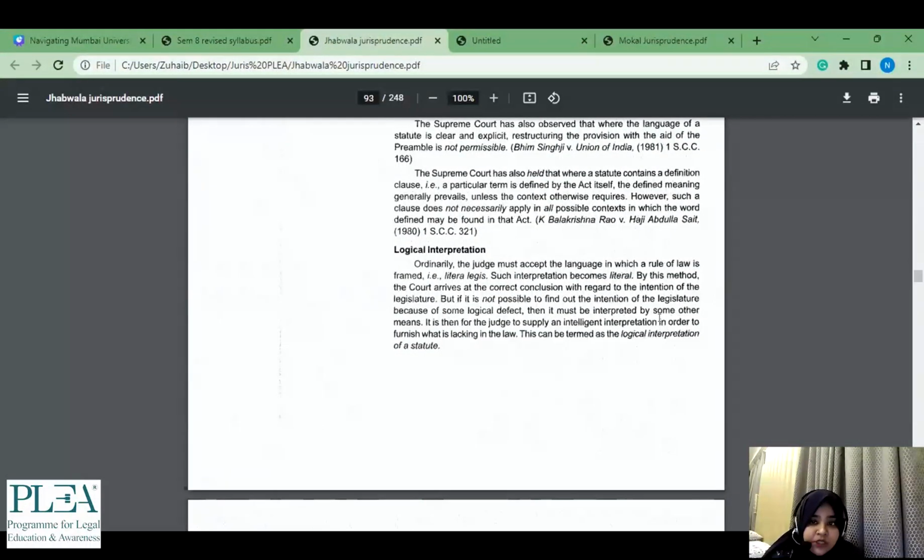Now logical interpretation. So again, see यहाँ पे एक और word आ गया, litera legis. Now what does this mean? Such interpretation becomes literal. इतना ही उसका meaning है. ये तो चलो ये तो word देखकर भी समझ में आ जाता है. It means literal legislation or literal interpretation. So at least you know कि चलो ordinary.